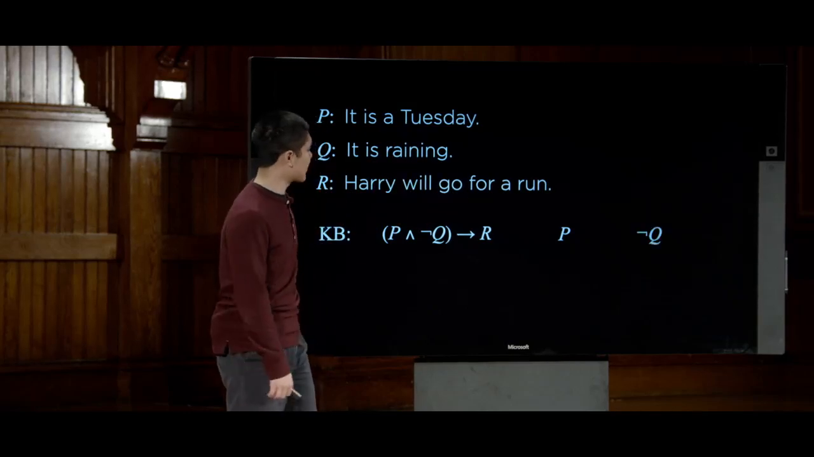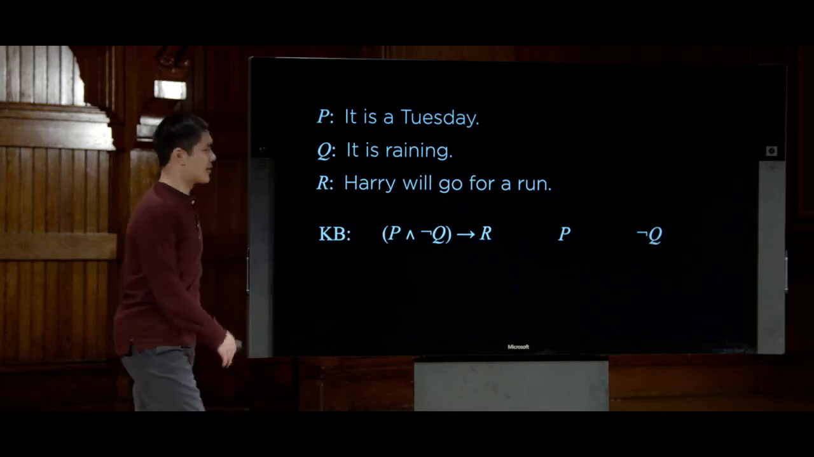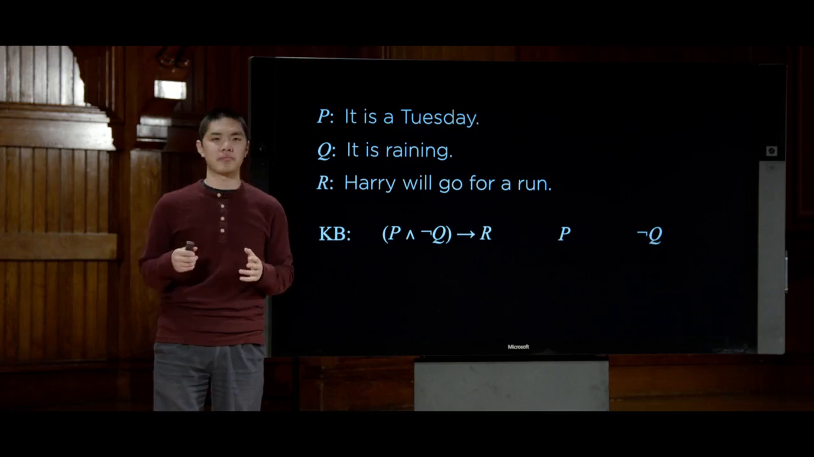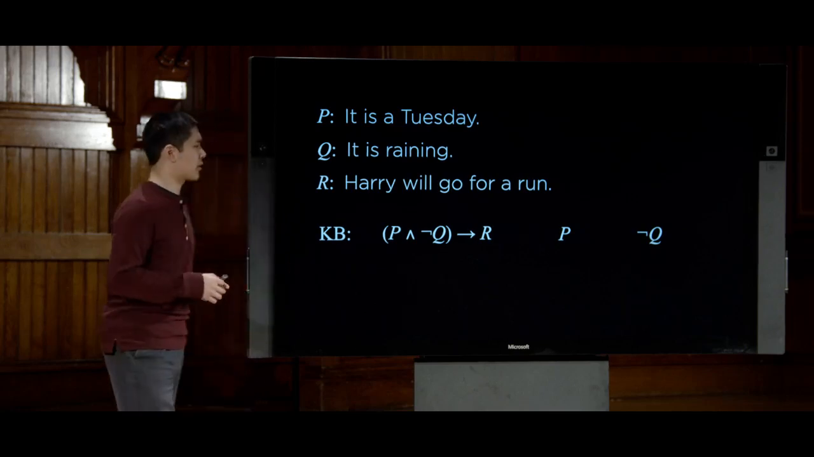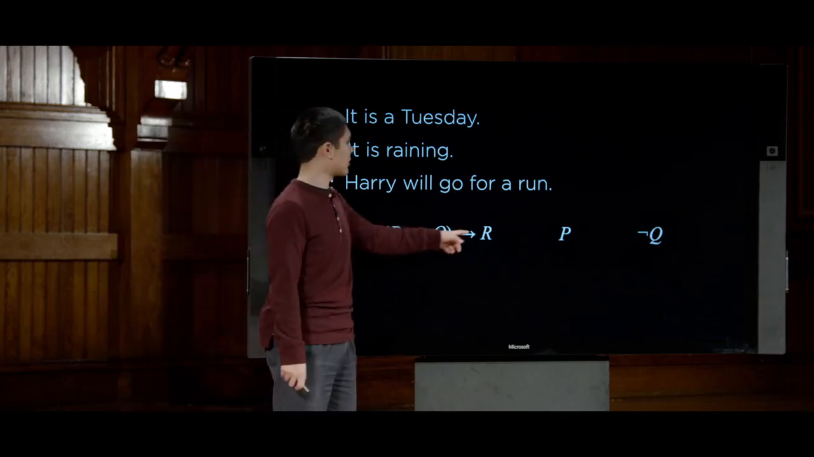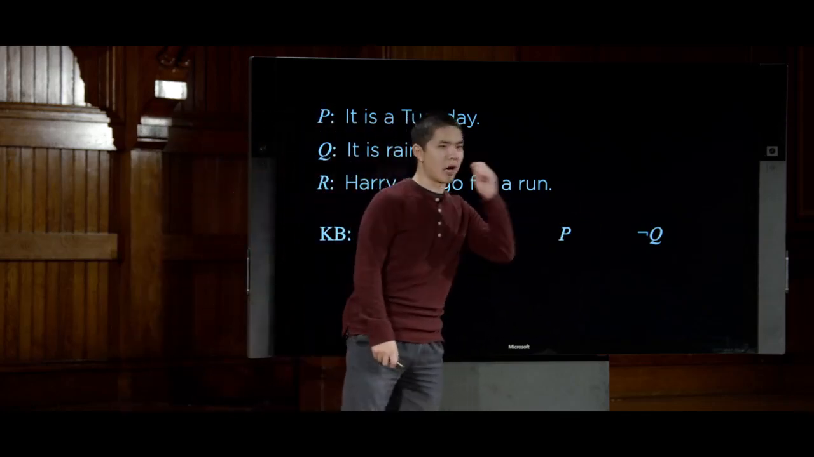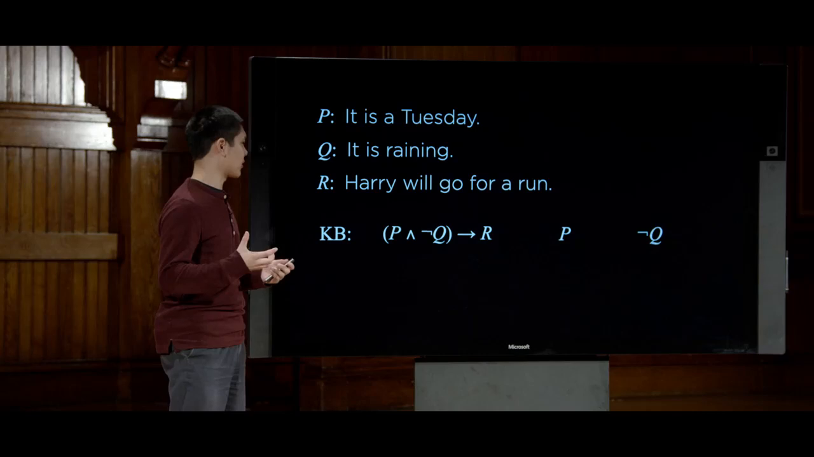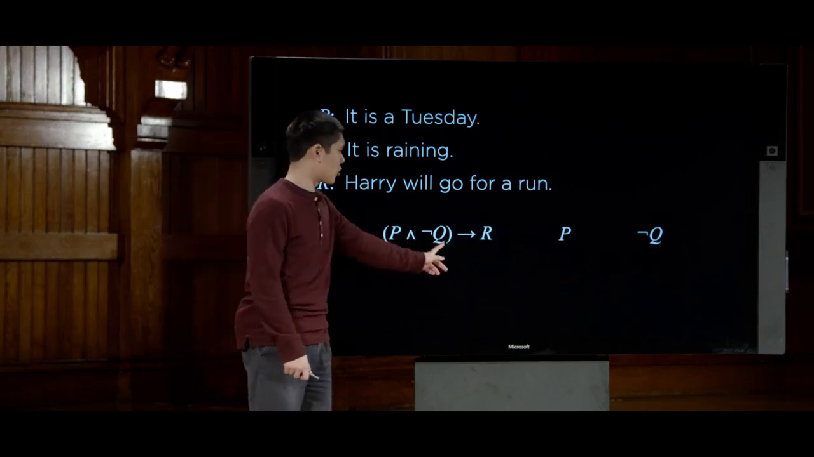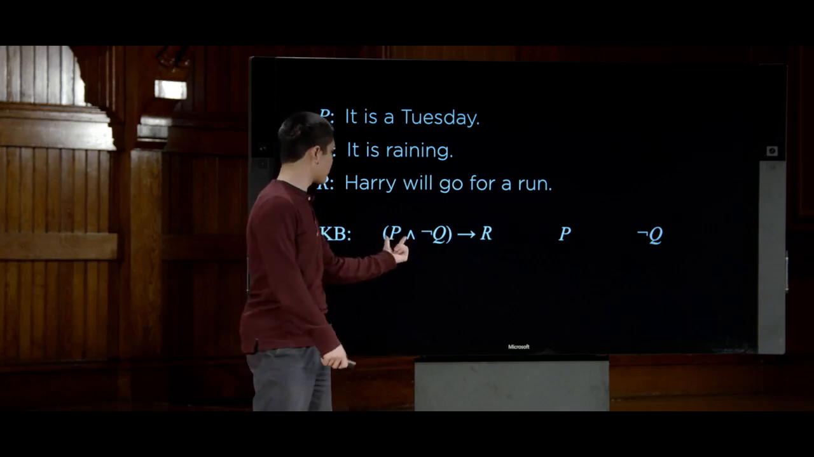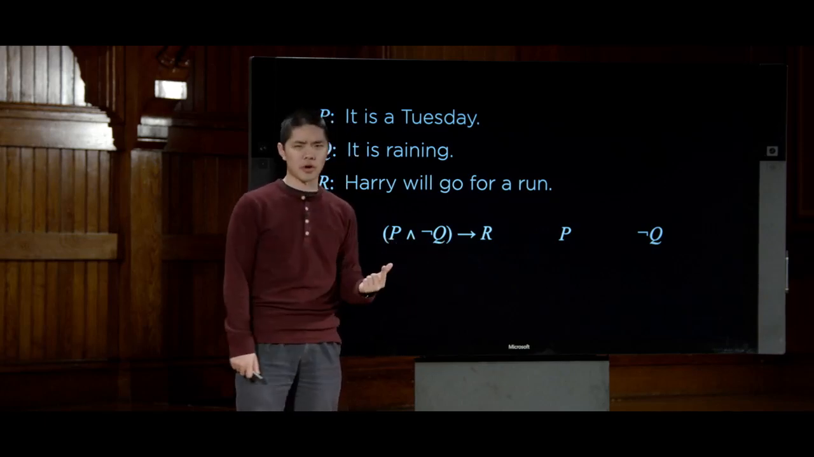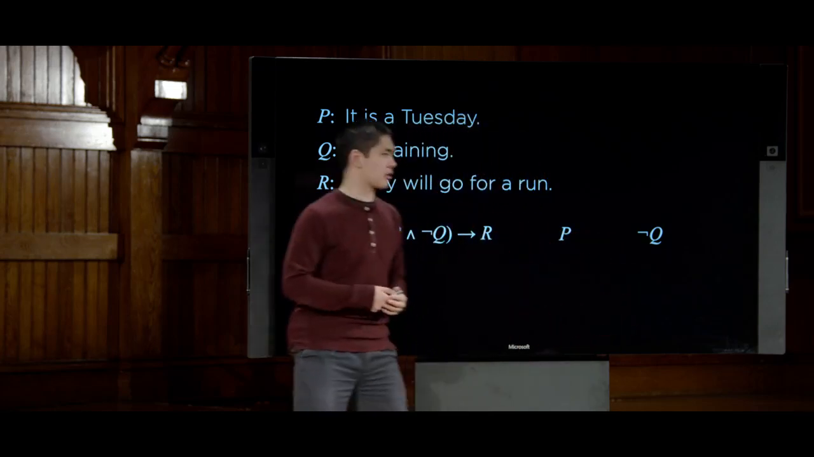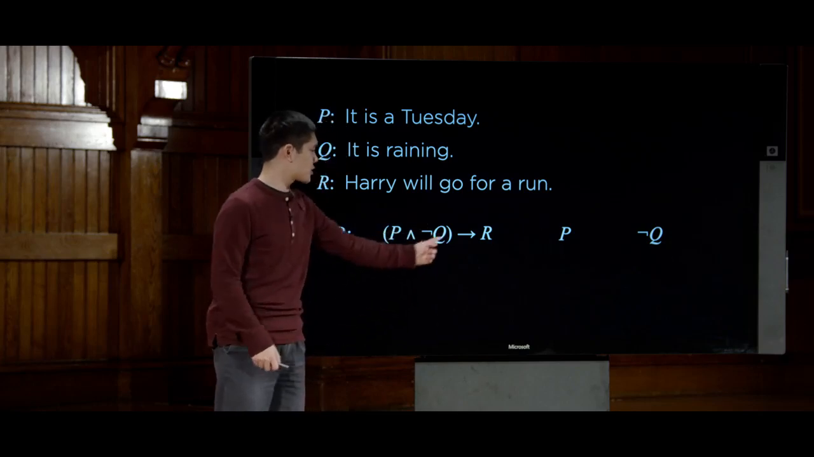And we also have the information not Q, that it is not raining, that this sentence Q, it is raining, happens to be false. And those are the three sentences that we have access to. P and not Q implies R, P and not Q. Using that information, we should be able to draw some inferences. P and not Q is only true if both P and not Q are true. Well, all right, we know that P is true, and we know that not Q is true. So we know that this whole expression is true.